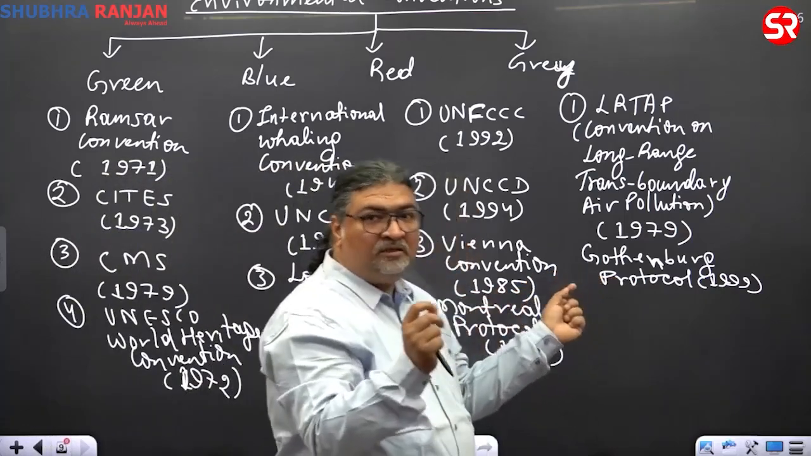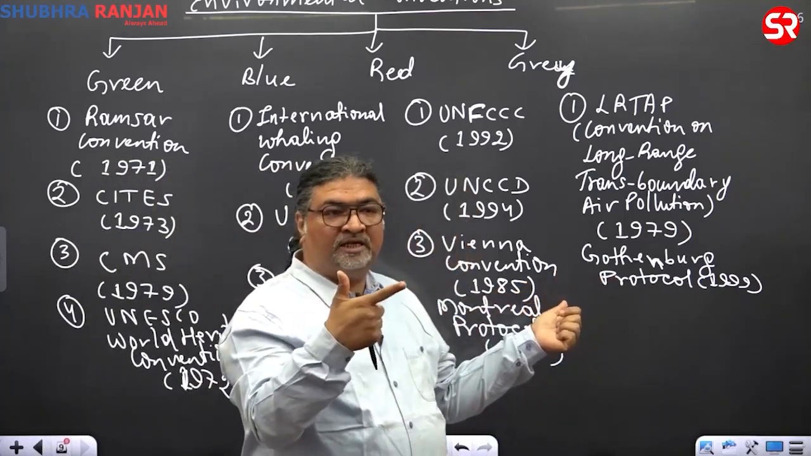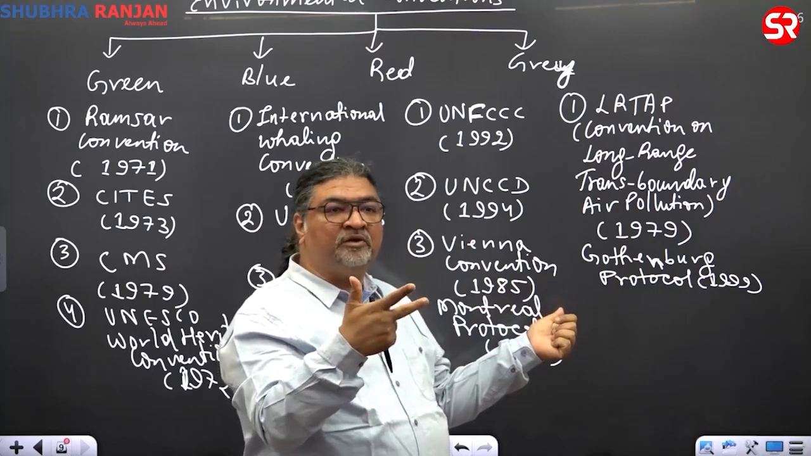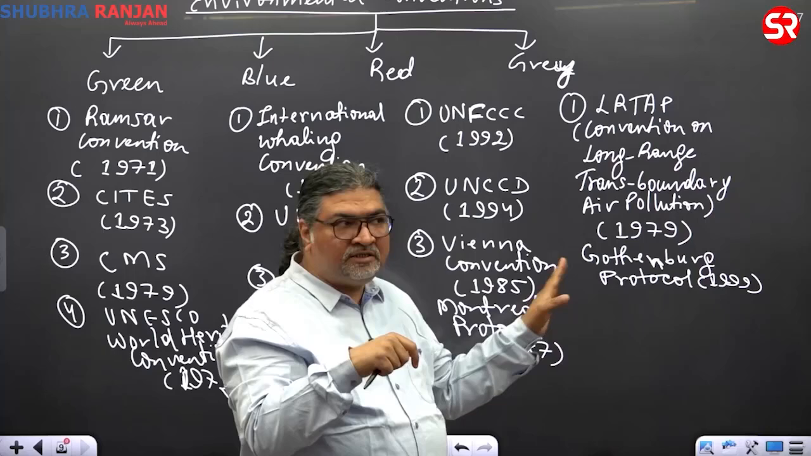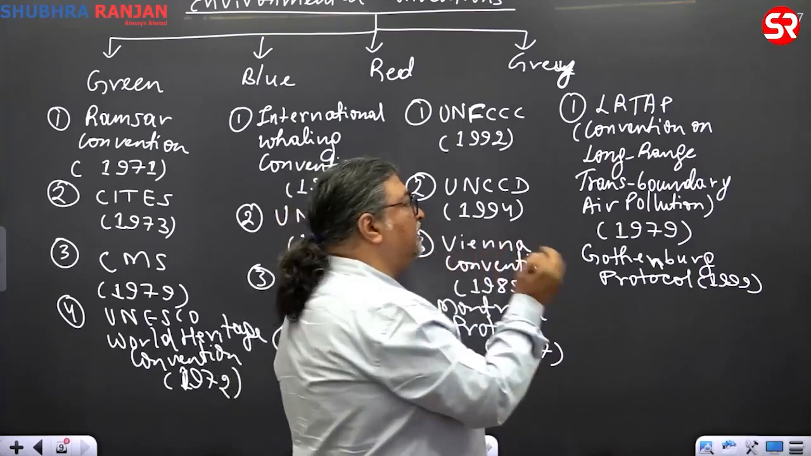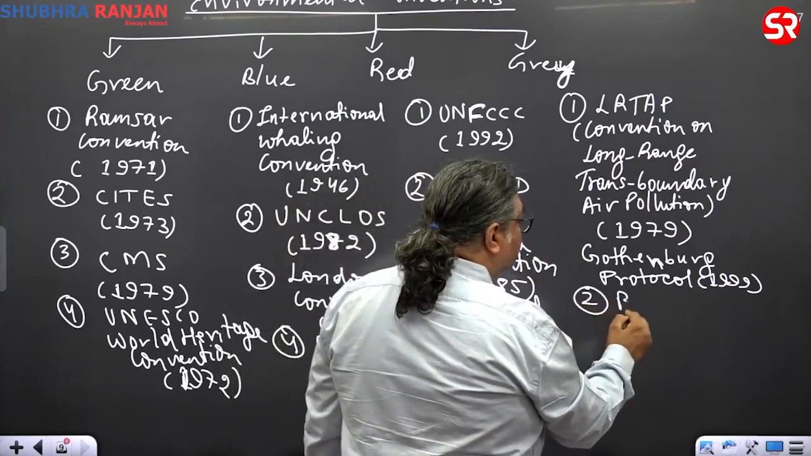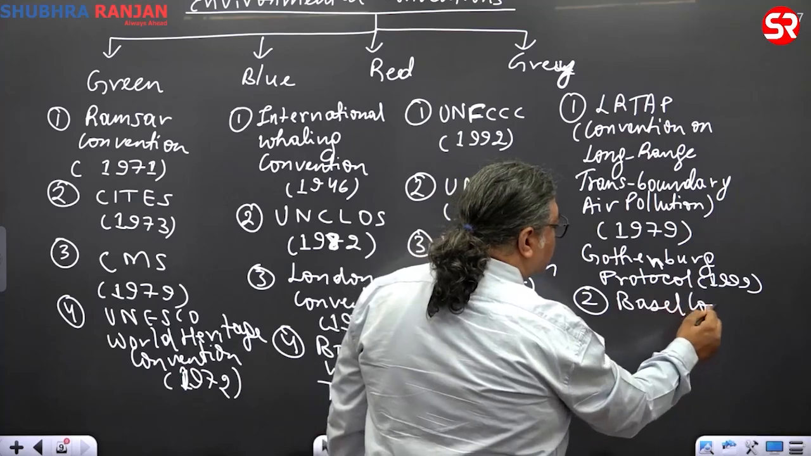So what are the 3 areas of this one? Let me just highlight again. First is eutrophication. Second is acidification. Third is photochemical smog, ground level ozone. So these get addressed in this protocol. Now another gray area which is very, very important, Basel. Now, Basel Convention